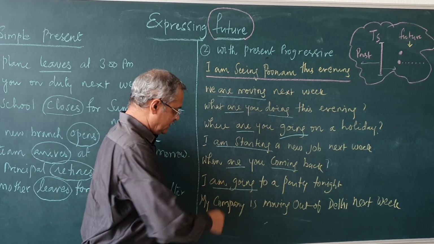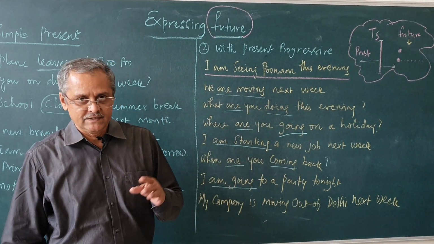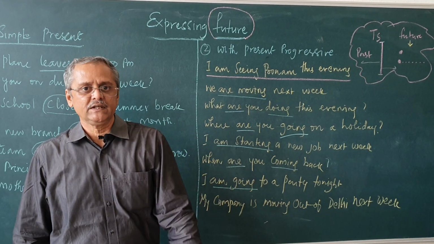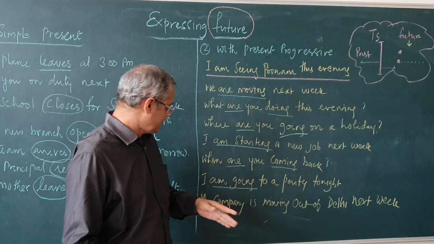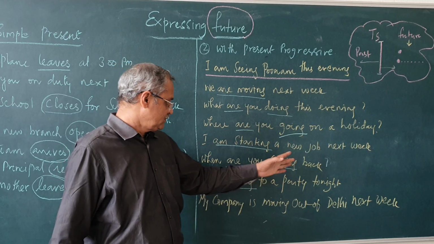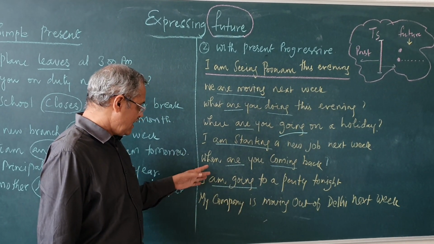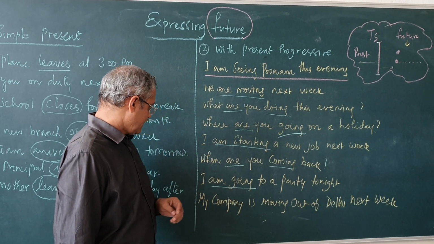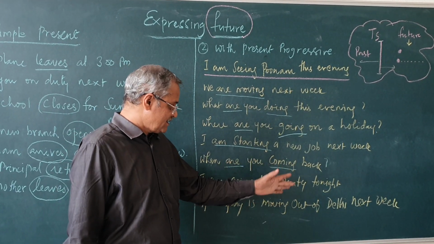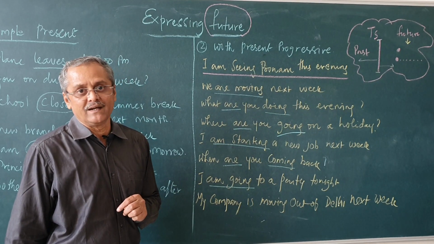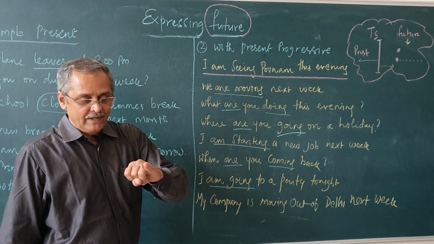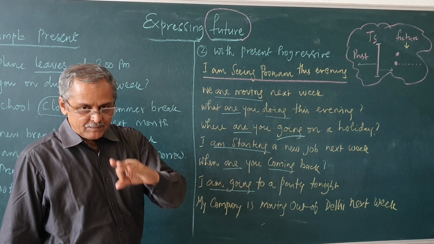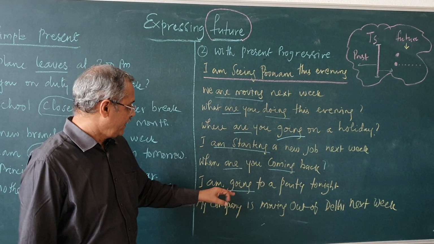There is a party going to take place in my town and I am going to attend it. I am going to attend a party tonight. You can say it both ways. You can say I am going to a party tonight, or I will be at a party tonight. The party starts at 7 p.m. tonight. See, all these three, will, simple present and present continuous, we can use for referring to the future.